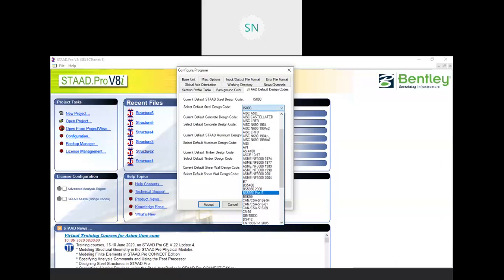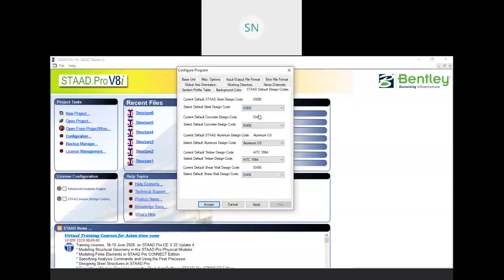So as per the Indian standard, here we have so many codes from all over the world, right? ASME codes we have, British codes we have, China codes we have, right? We generally use IS 800 for the steel design. Similarly, for the concrete design, we use IS 456, right? And for the aluminum design, actually for India there is no code, so we can use the US aluminum code.